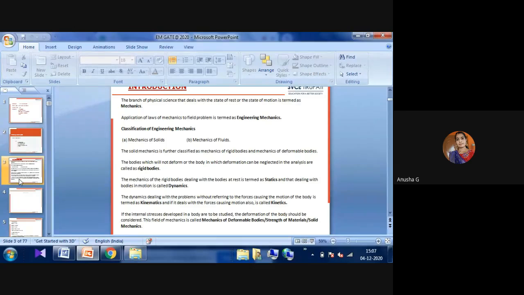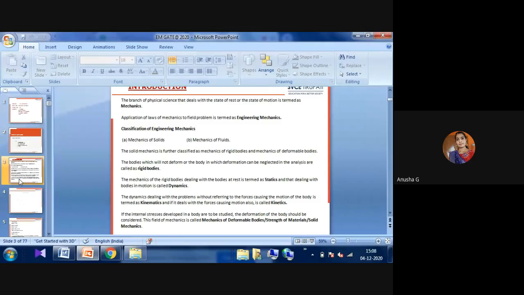Basically, engineering mechanics is divided into two groups. The first one is mechanics of solids. The other one is mechanics of fluids. Mechanics is whether the body or material is in a state of rest or in a state of motion. Based on that category, we again divide into two types: one for the solid condition, and the other for the fluid condition. Mechanics of solids and mechanics of fluids.